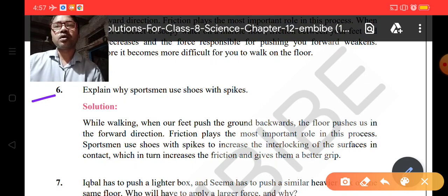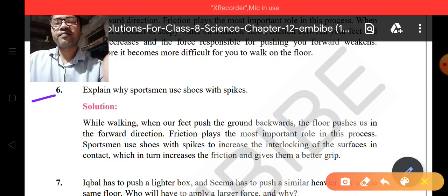Okay, so the most important concept: in some cases the friction is very less, and in some cases friction is large. So if you need more friction, you should use things like these, like a sportsman uses shoes with spikes, and other methods to increase friction. Whereas in some cases you want to decrease the friction or minimize the friction, in those cases you must use lubricants in those processes. Okay, so these things are very interesting and the questions are also very interesting.